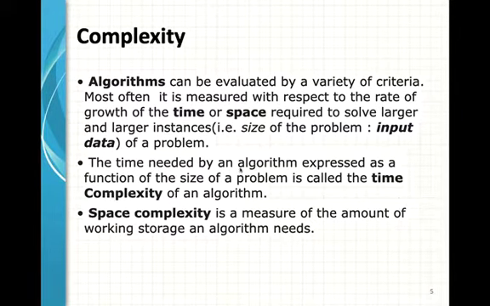The time needed by an algorithm expressed as a function of the size of a problem is called time complexity, and space complexity is a measure of the amount of working storage an algorithm needs. So generally two types of complexities are there: time complexity and space complexity.